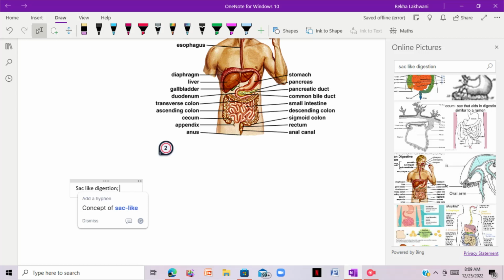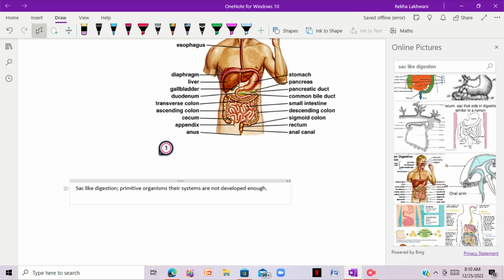One important thing to remember is that the organisms which have sac-like digestion are generally diploblastic. I said generally, not all, or you can say almost, but there are some exceptions too. Okay. Now, what does it mean if they are diploblastic?